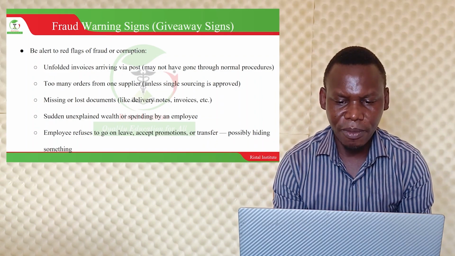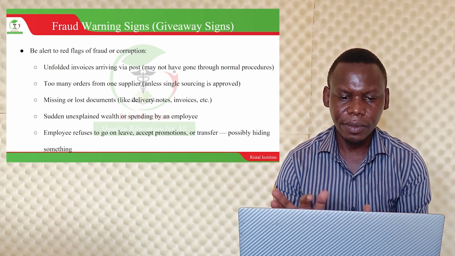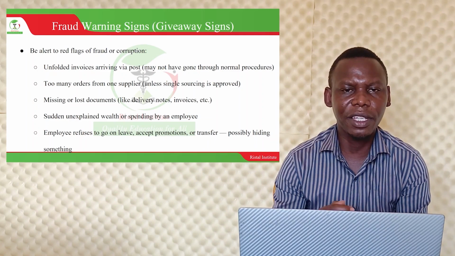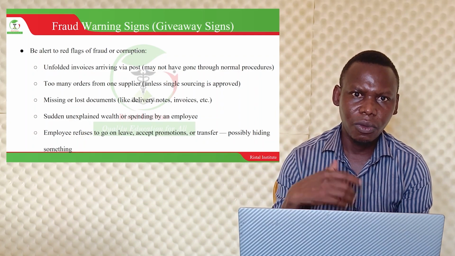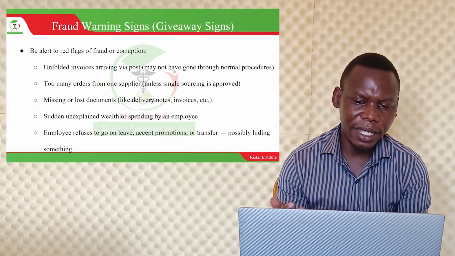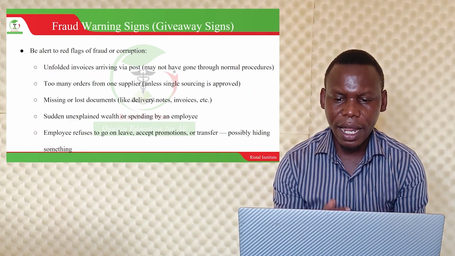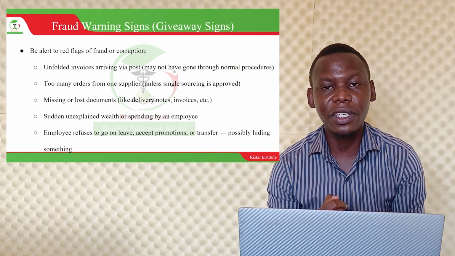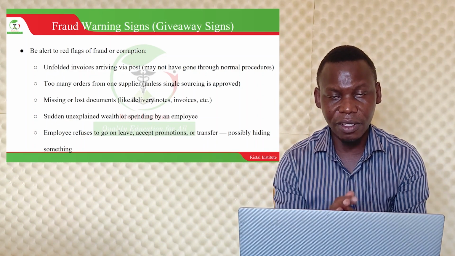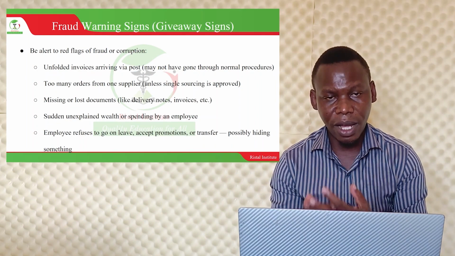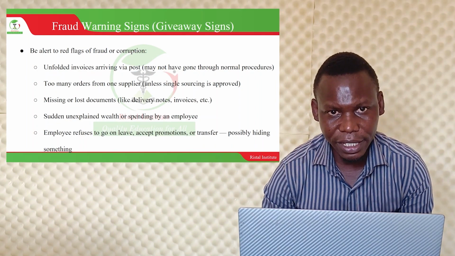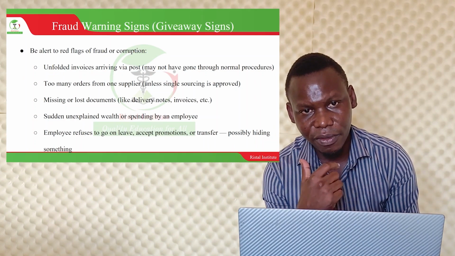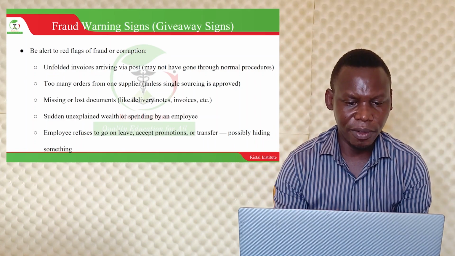Too many orders from one supplier. One supplier is the only one giving a lot. Unless it is a single sourcing which is approved. If it's a single sourcing that is approved, it's okay. But when one supplier is giving a lot of products, when they research, then there is suspicion of fraud.